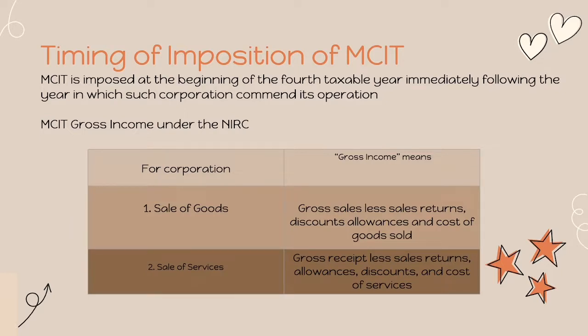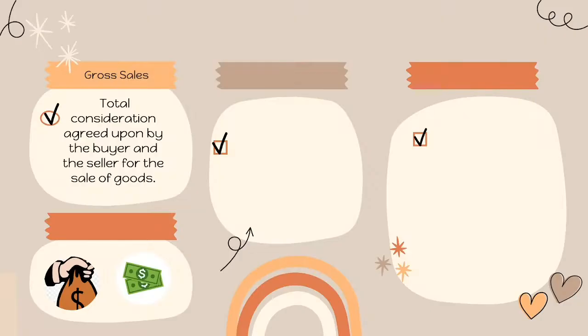So, MCIT gross income under the NIRC. For corporation, ang gross income sa sale of goods ay gross sales, less sales returns, discounts, allowances, and cost of goods sold. And for the sale of services, gross income means gross receipts, less sales returns, allowances, discounts, and cost of services. Gross sales. It is the total consideration agreed upon by the buyer and the seller for the sales